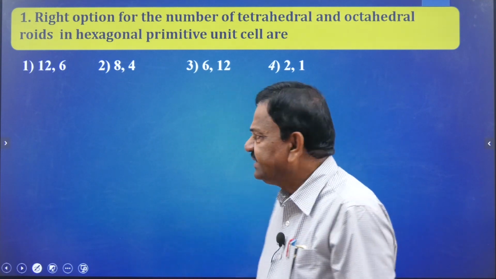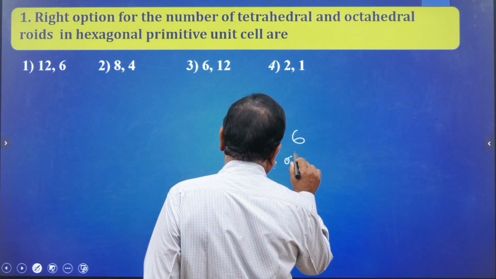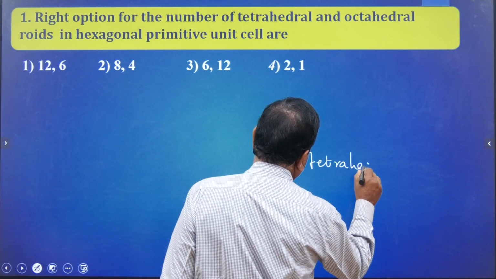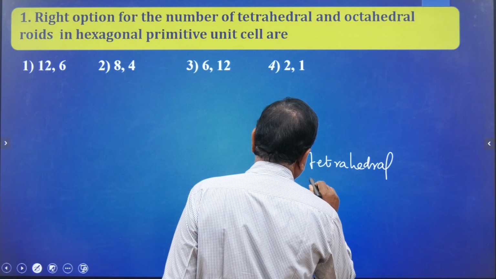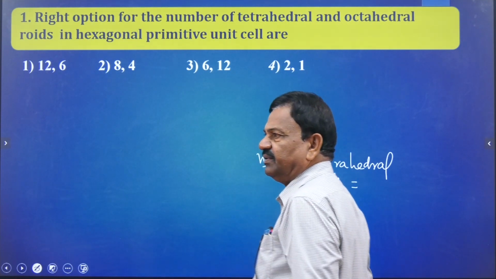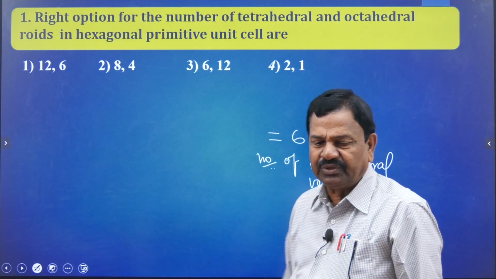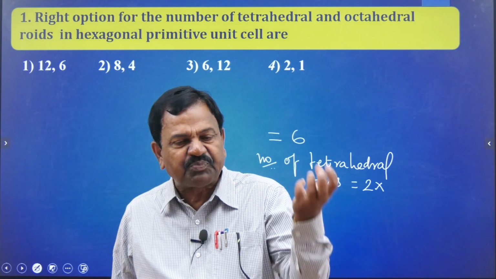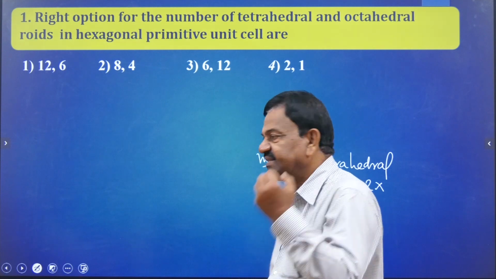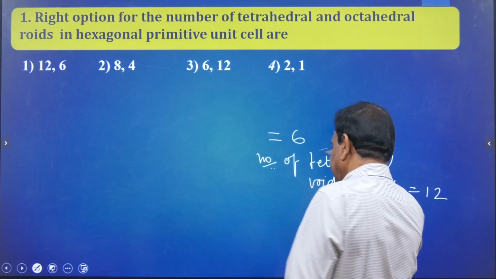What is the other question asked? Number of tetrahedral voids is equal to, what is the formula? 2 into number of atoms per unit cell. What is the number of atoms in the unit cell? 6. So 2 into 6 is equal to 12.